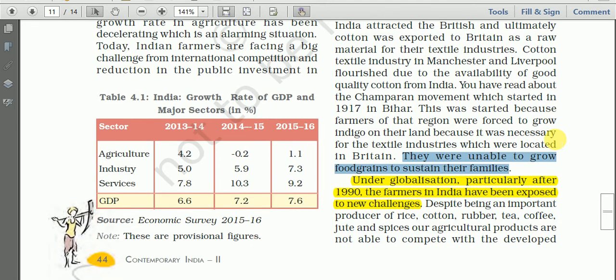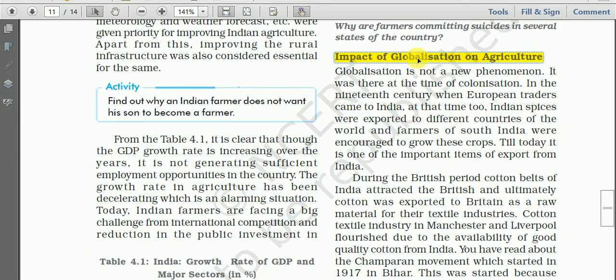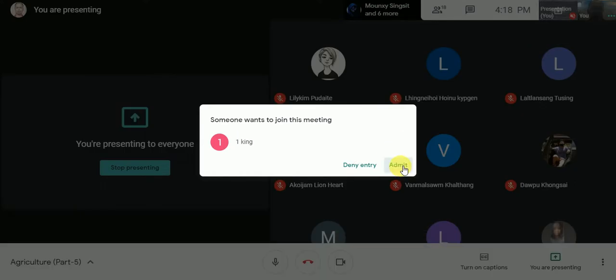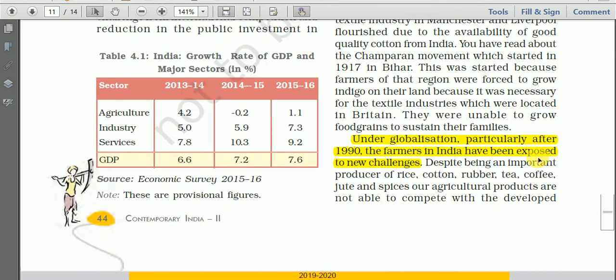Okay, then what about now? Here the main theme is the impact of globalization on agriculture. Now let us see what is the impact of globalization on Indian agriculture in present-day India. In our book, the negative impact of globalization will be mainly discussed. It is starting from here.